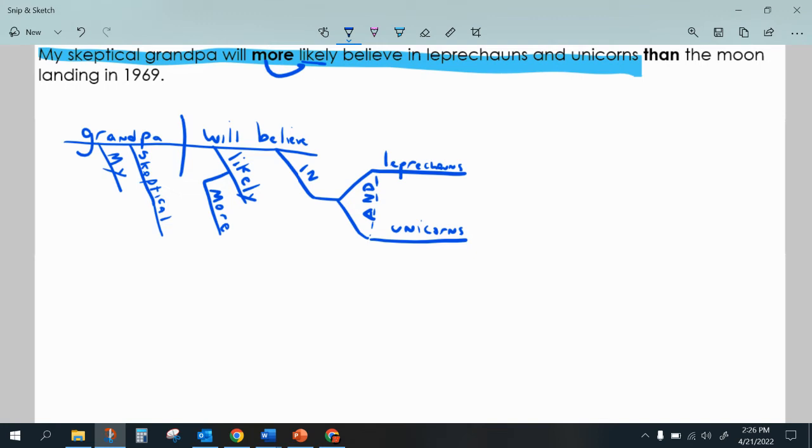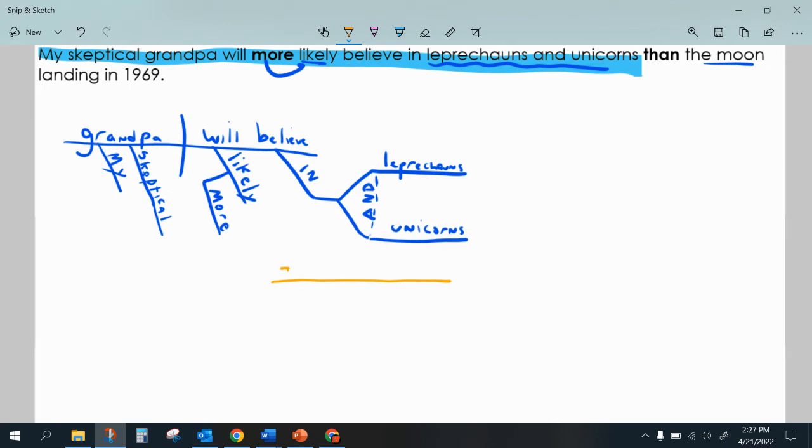I noticed then, in order for me to get to leprechauns and unicorns, I had to go through all these words to get to leprechauns and unicorns. So I'm paralleling leprechauns and unicorns with the moon landing. So wherever leprechauns and unicorns is in the sentence, that's where moon landing is going to be. So let's draw our replica. So my replica, boy, it's going to be tight, but I'll put them down here. I know I'm not going to be able to do that. Oh, drat. All right. I guess I will have to. I'm going to do the best I possibly can. I apologize if this gets sloppy.